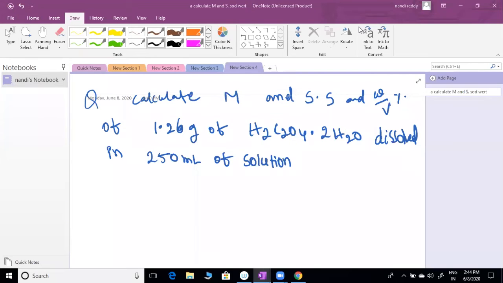Someone gave molarity 0.056, some people 0.04. You can use M, capital M, for molarity, or you can use strength of solution in gram per liter units. SS also you can use, but SS is not official, so you can't use that. You can use gram per liter also. Okay.